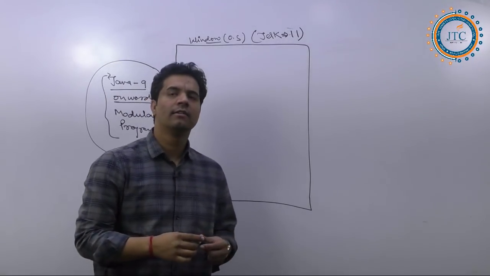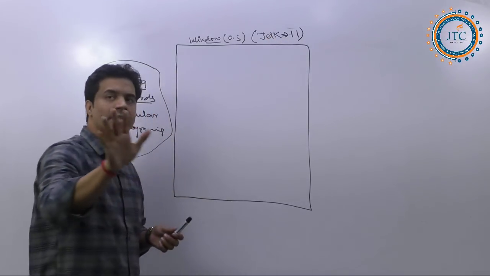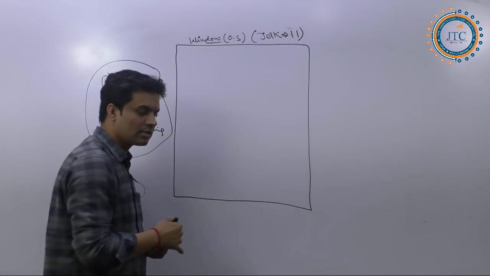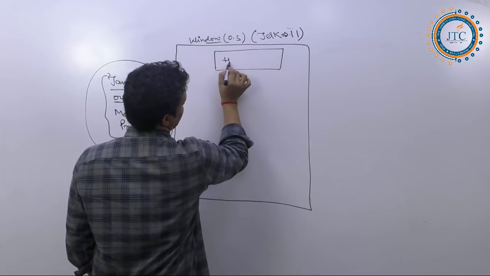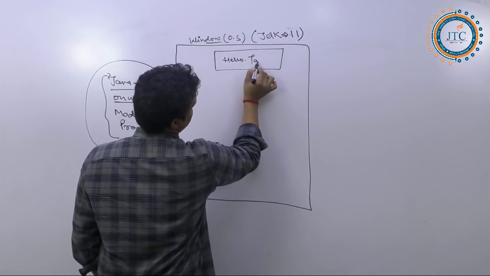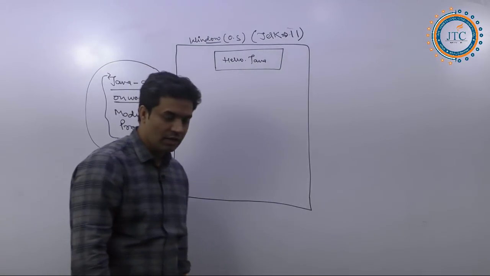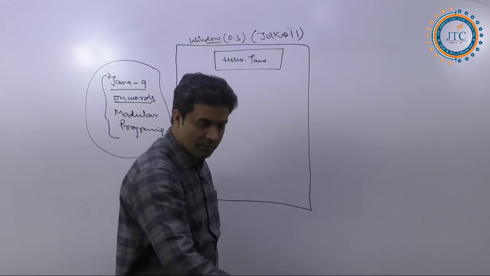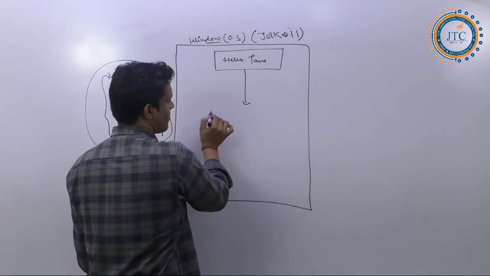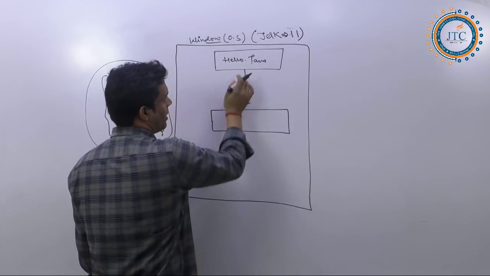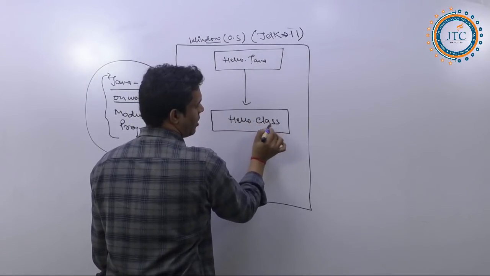So first thing is that, like yesterday, we must install the JDK. Yesterday's question was, what is JDK and how does it work? We will discuss that here. If you are writing any Java program, it must be with the hello.java extension. And next, here I am writing hello.class file we are getting.